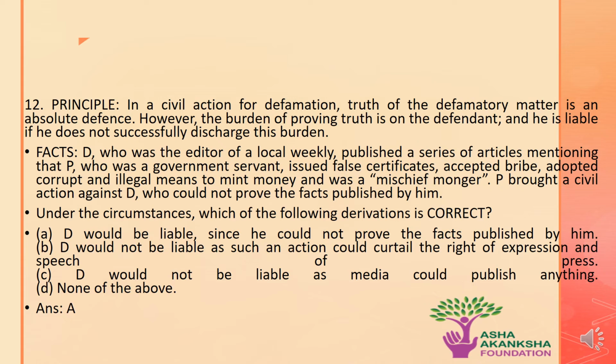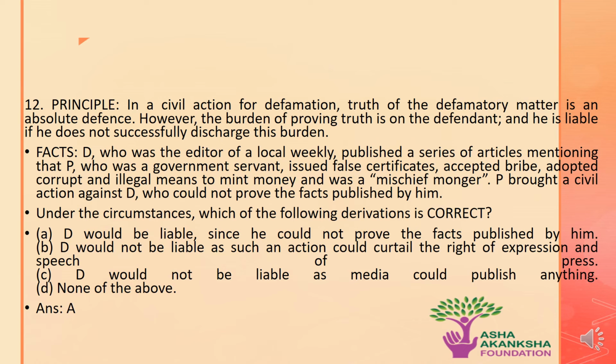D, who is the editor of a local weekly, published a series of articles mentioning that P, who was a government servant, issued false certificates, accepted bribes, adopted corrupt and illegal means to mint money, and was a mischief-monger. P brought a civil action against D, who could not prove the facts published by him. Under the circumstances, which of the following derivations is correct?